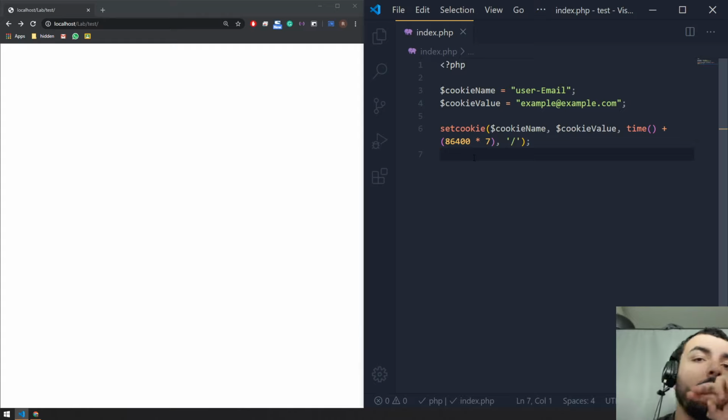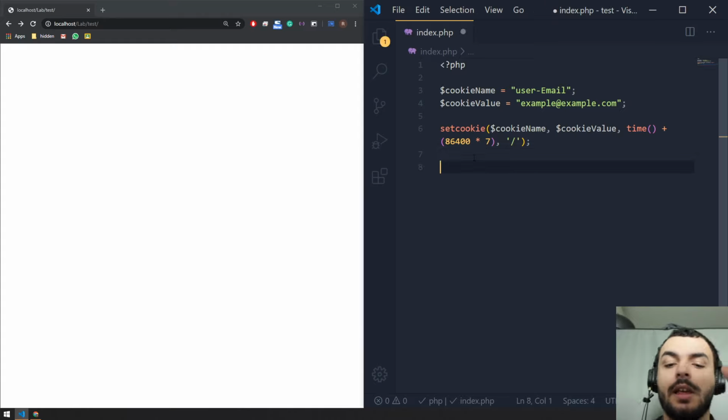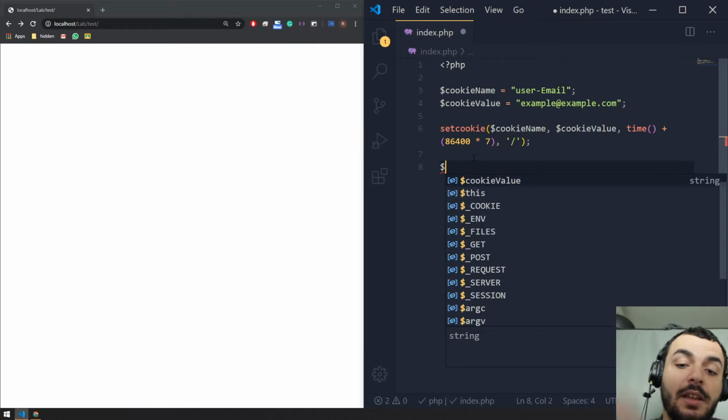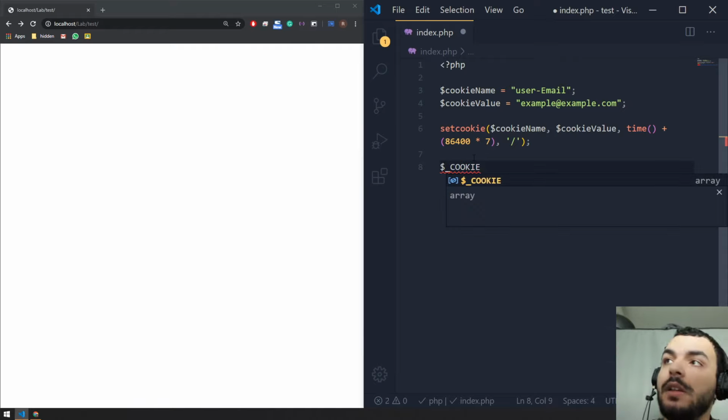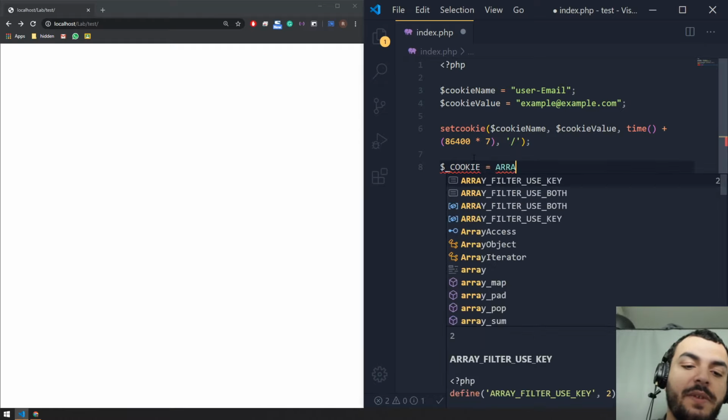All right. So how can I fetch the information from the cookie? Just like what I've showed you before with the get and post variables, cookie is also a global variable inside PHP. The cookie is actually an array, and it's predefined like this.